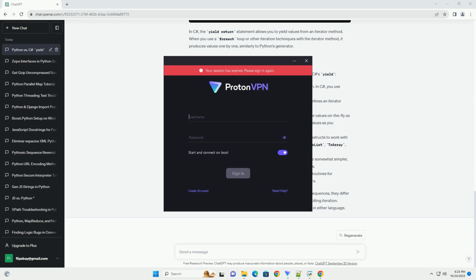An iterator is a method, property, or operator that provides a sequence of values, typically using the yield return statement. Here's a simple C# iterator example. Output. In C#, the yield return statement allows you to yield values from an iterator method. When you use a foreach loop or other iteration techniques with the iterator method, it produces values one by one, similarly to Python's generator.